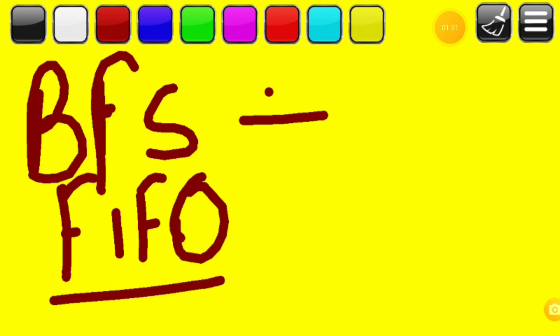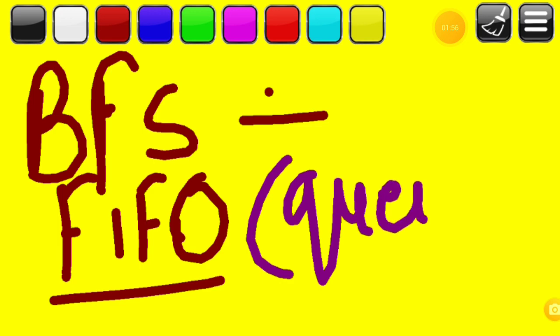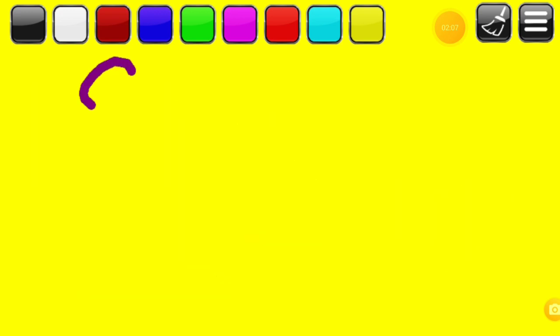FIFO means first in first out. It is using the queue data structure. In the breadth first searching, we are using the queue data structure. In this breadth first searching algo, if any solution exists, it will provide you the solution.